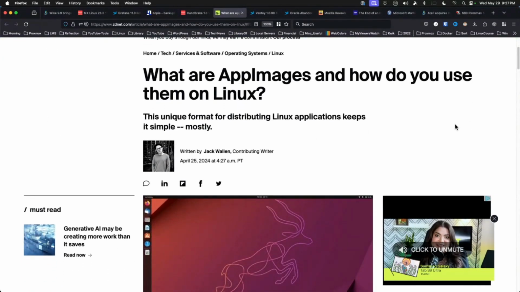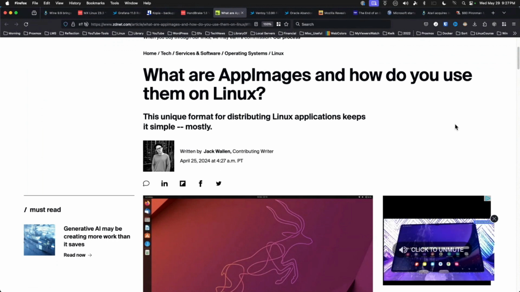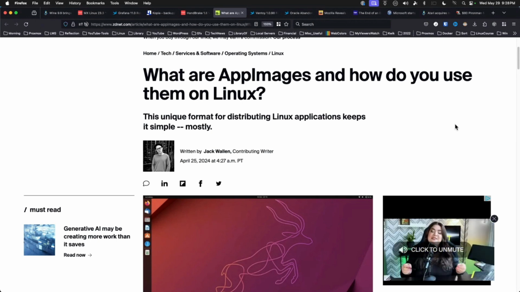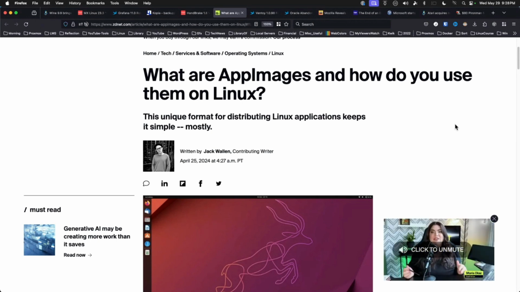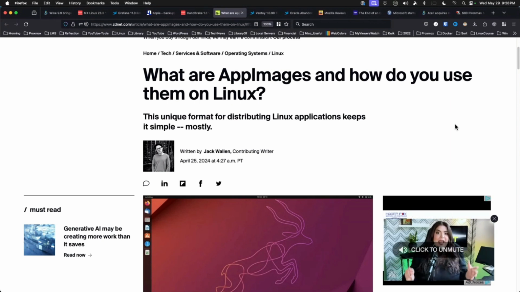Explaining AppImages and their use. This one actually comes from ZDNet, which I don't reference often. The Cliff's Notes version is that AppImages are universal images of a software package that can be used on nearly any Linux distribution. It is, of course, more nuanced than that, but that's what a good article can help explain.